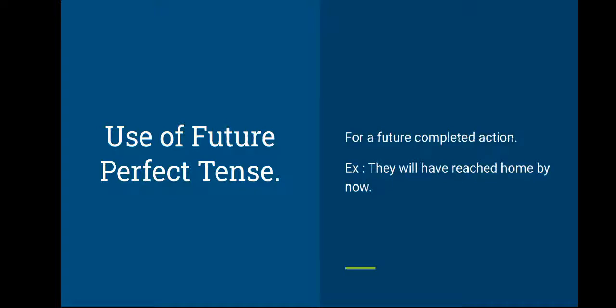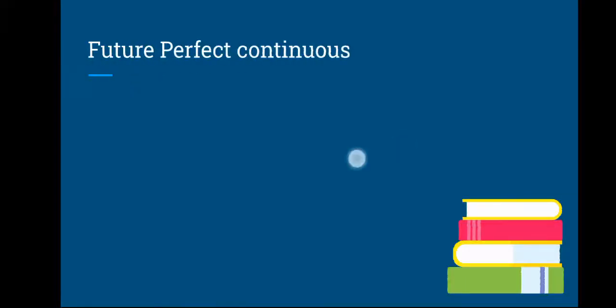What is the another action? By the time her parents arrive, what would have been completed there? She will have completed her classes. She will have completed her classes by the time her parents arrive. One more example, like they will have returned from their trip by this time tomorrow. Hope you have understood. Now let's move on to another tense, that is future perfect continuous tense.